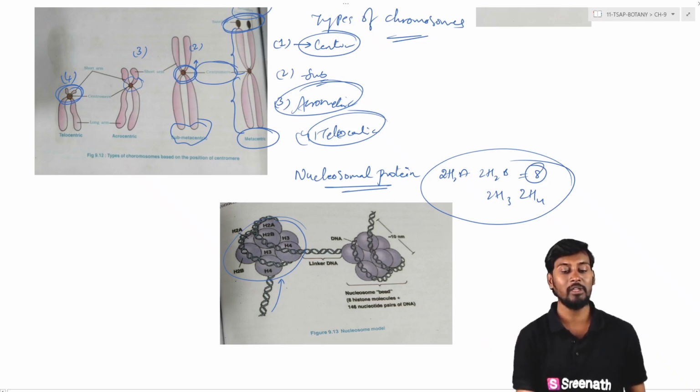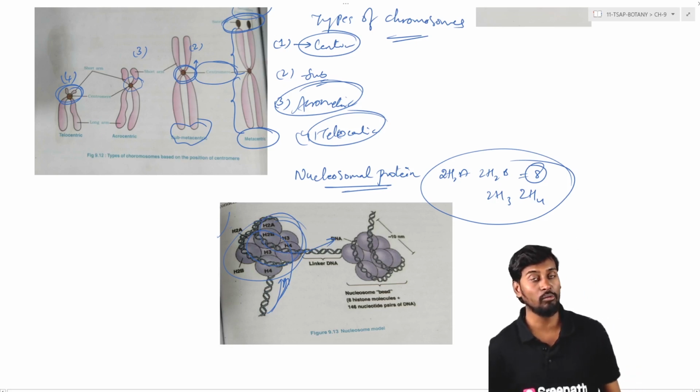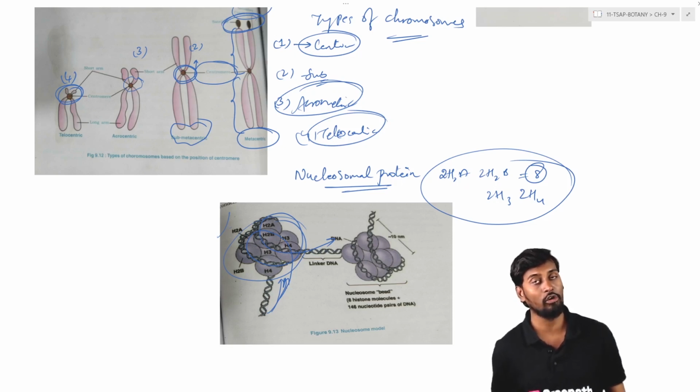So ఏదైతే మనకు DNA molecule మన లోపలికి వస్తుందో, ఈ DNA molecule ఏదైతే ఉందో, it generally enters into the complex and it will be showing the 2 turns, that is 2 coil turns, which are generally absorbed in case of the nucleosomal protein complex, and that is generally coming out of the complex.